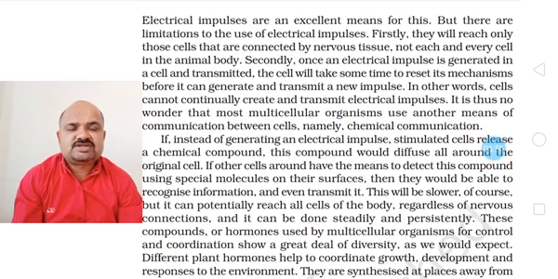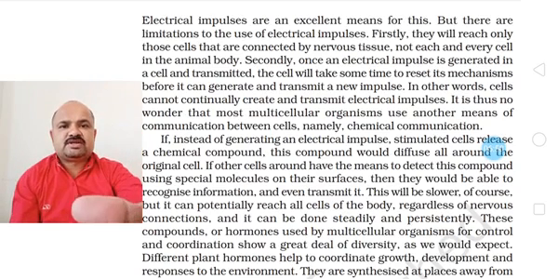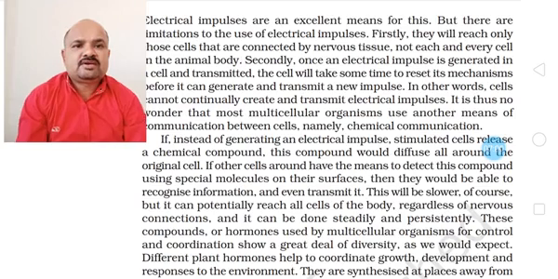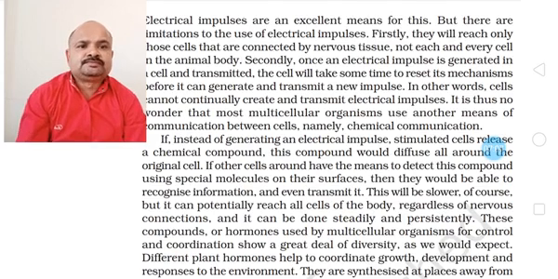So in such situations chemical signals work together, and these chemical signals stimulate cells to release chemical components. This compound would diffuse all around the original cells. If other cells around have the means to detect this compound using special molecules on their surfaces, then they would be able to recognize the information and even transmit it.